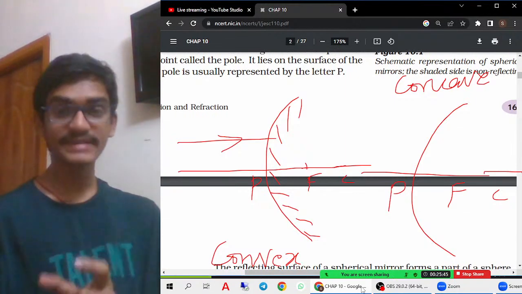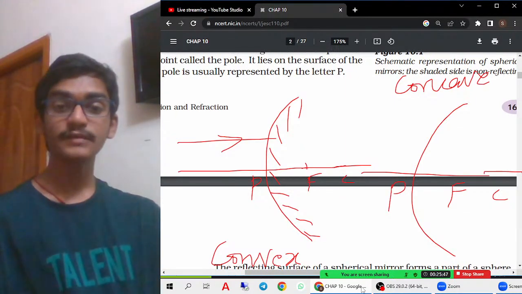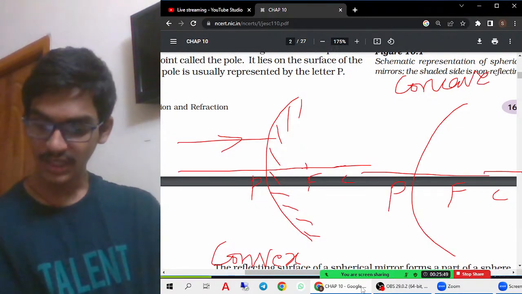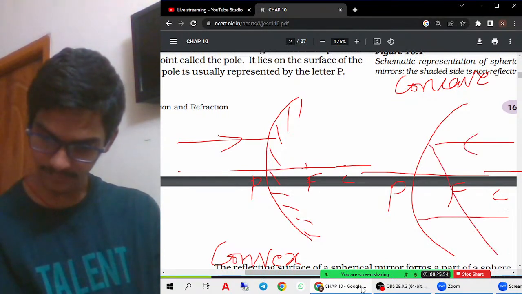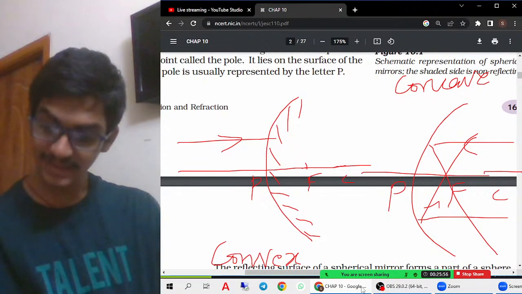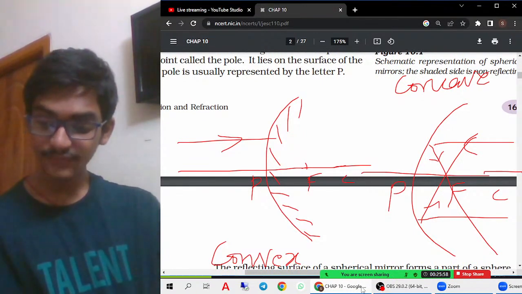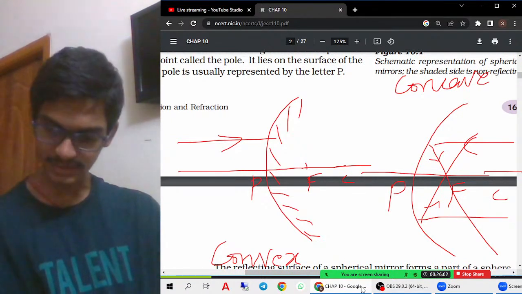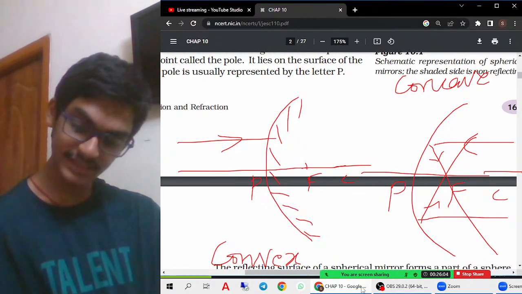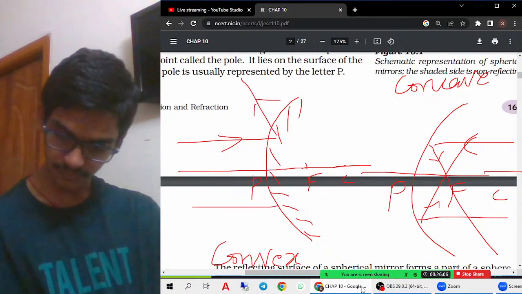For the concave mirror, the light rays are always converging. If you see the light rays for a concave mirror, they'll actually meet at a point. They're trying to meet at a point. Whereas for a convex mirror, the rays are actually diverging.